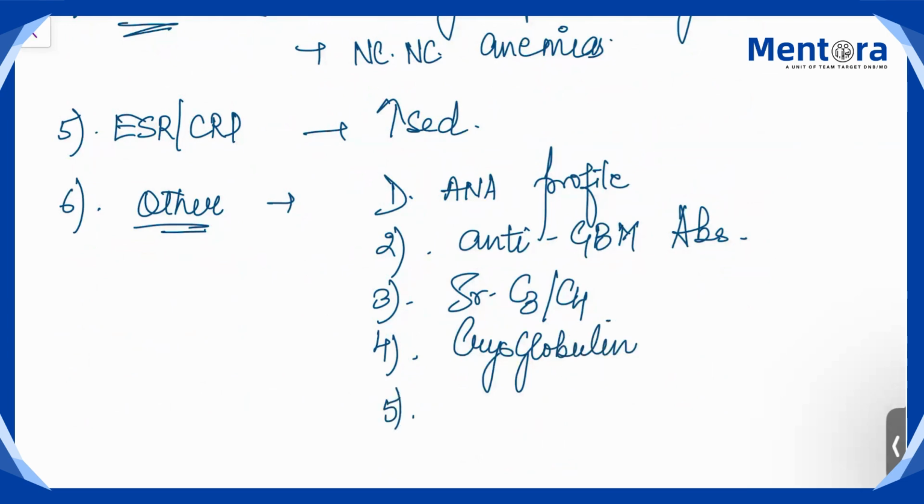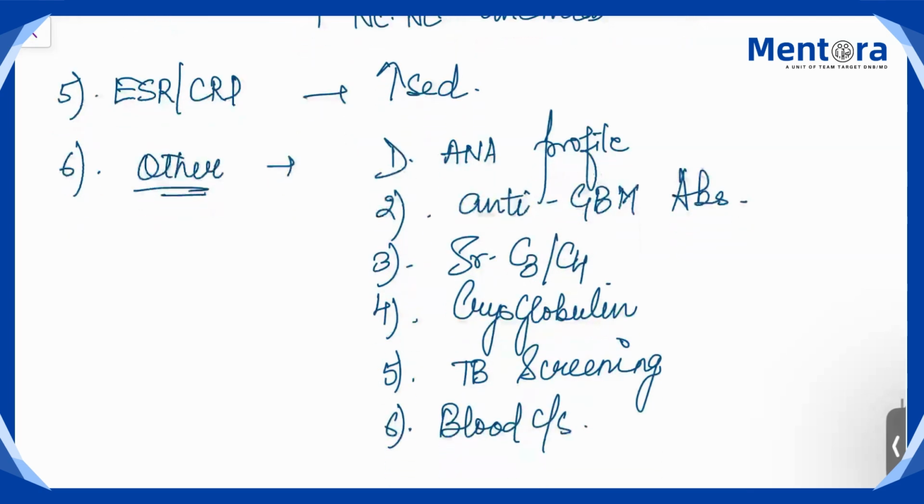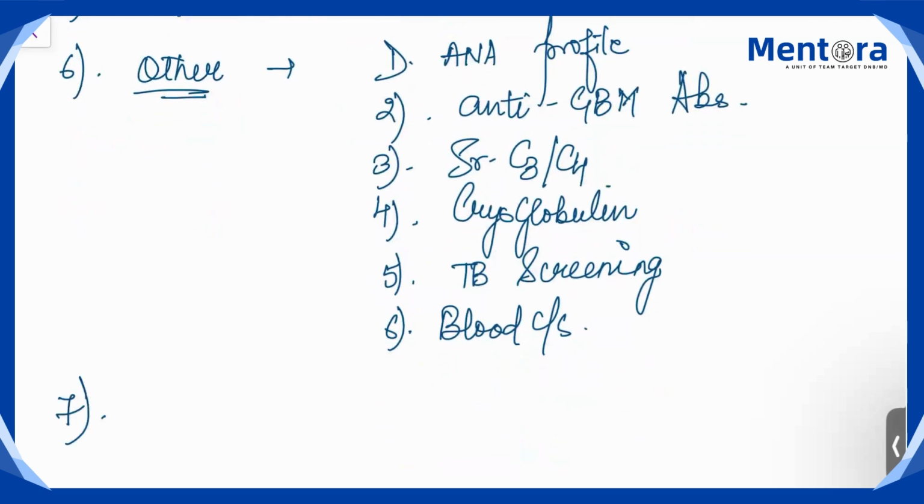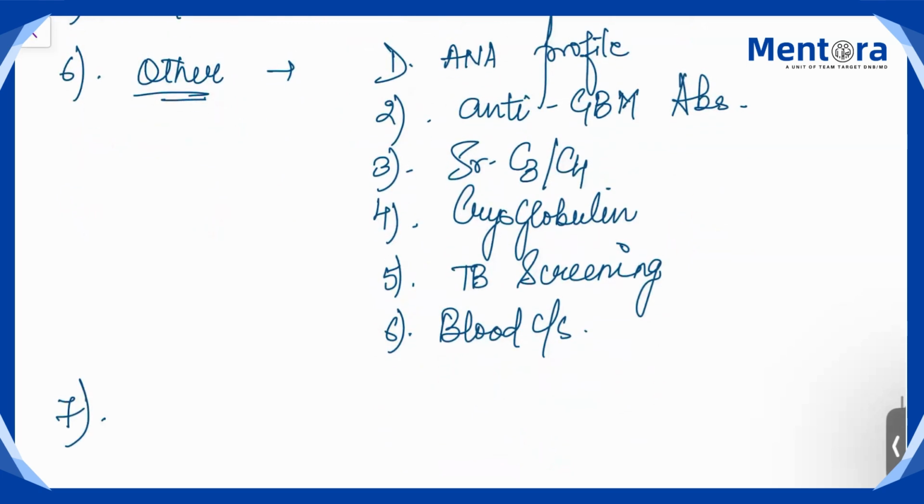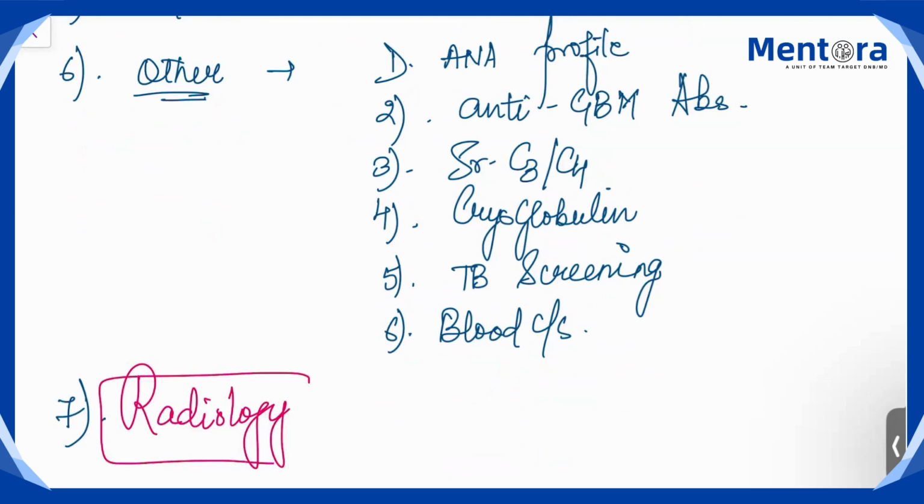Okay, go for tuberculosis screening, because one of the important mimicry diagnoses is tuberculosis, and go for blood cultures to look for other sources of infections. After that, doing all these laboratory parameters, you will go for radiological investigations.